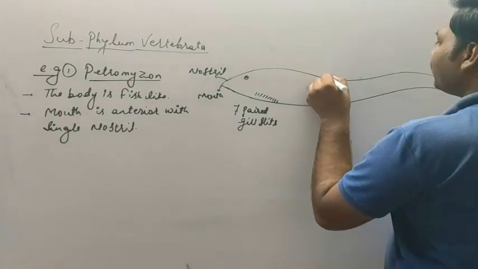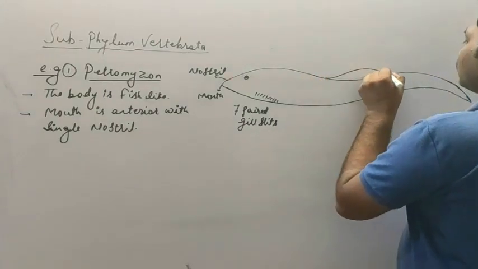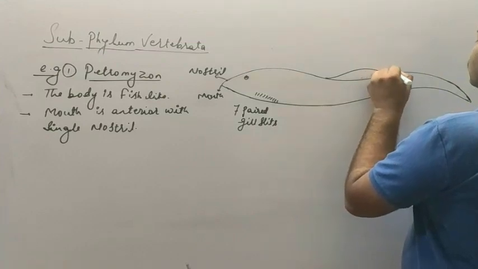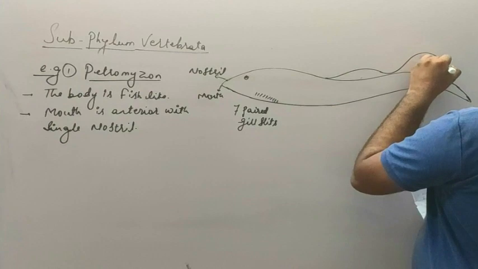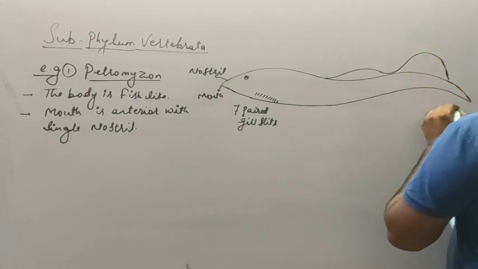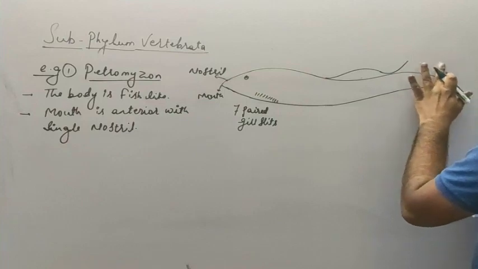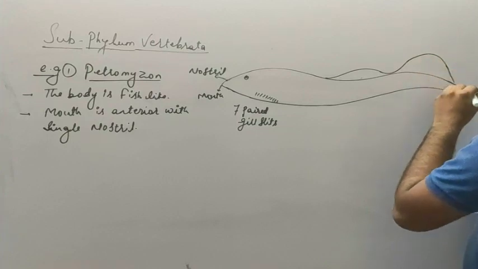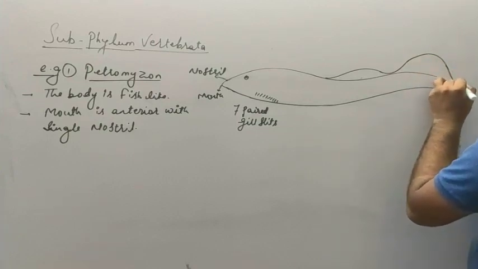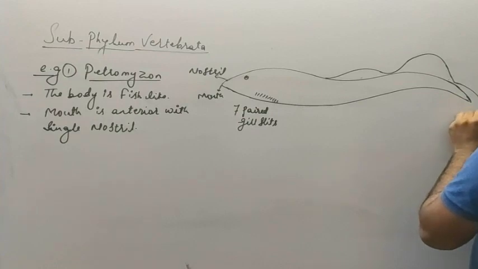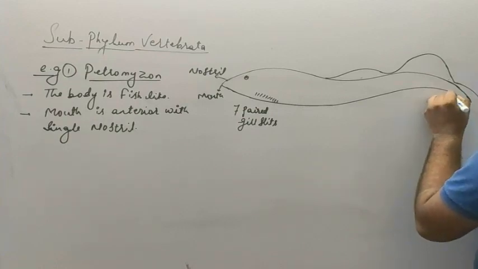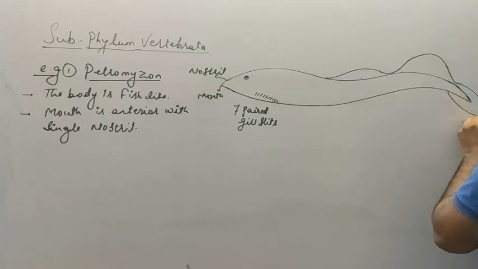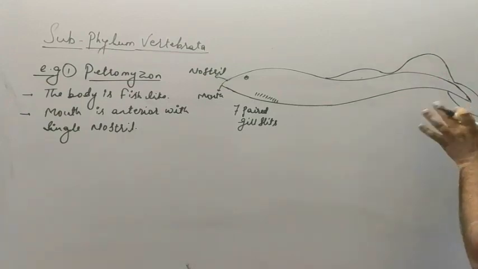It consists of a median fin, and this is the median fin, which is divided into 3 parts.